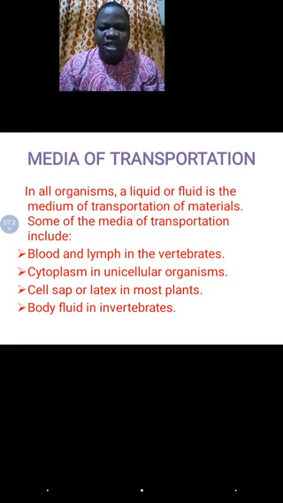Then you have cell sap in most plants. Cell sap in plants is a concentrated fluid in the cell of the plant that helps the plant to draw up water and mineral salts from the roots of the plant to other parts of the body of the plant. So that serves as a medium for transportation in plants.